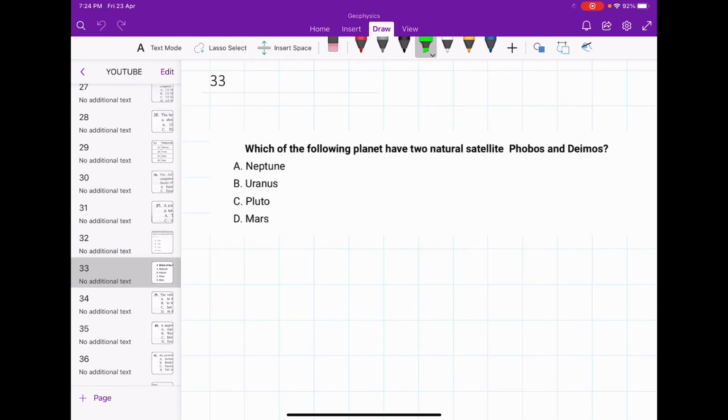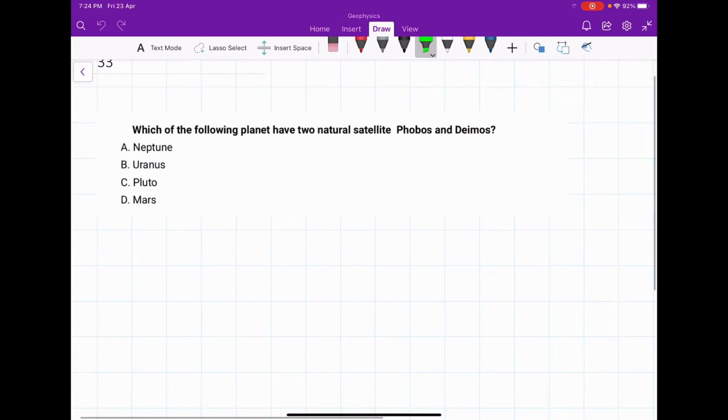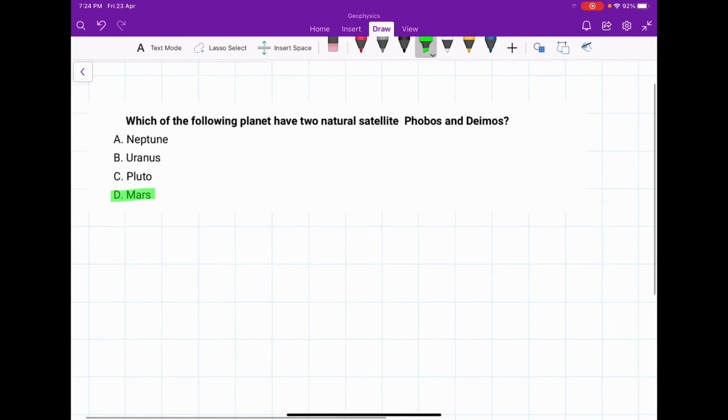Next is, which of the following planets has two natural satellites, Phobos and Deimos? So the answer will be Mars. Recently Mars was in the news, so this is an important question that can be asked in the CSIR exam. So option D, Mars, will be the correct answer.